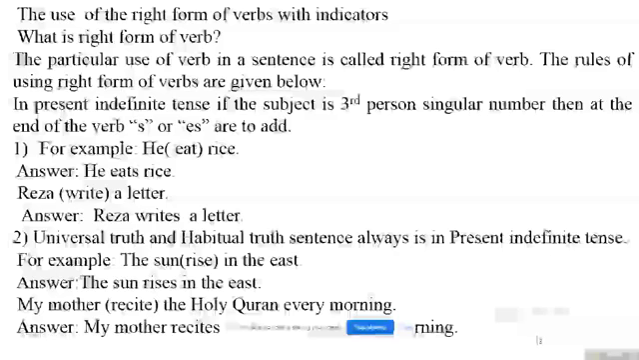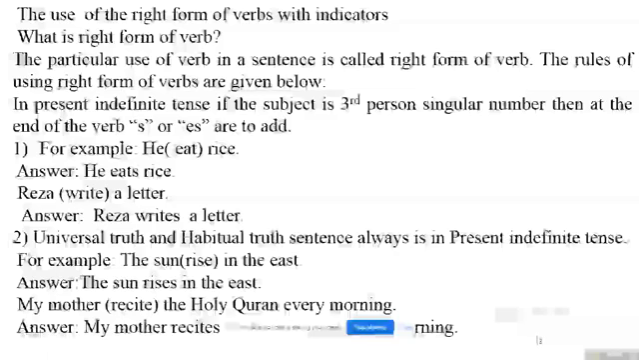The use of the right form of verbs with indicators. So what is right form of verb? The particular use of verb in a sentence is called right form of verb. Actually, students, in a sentence, the verb is kept in a bracket. Maximum times the verb is in wrong position. We have to write the particular use of verb. That means you have to write the correct form of the verb, and that is right form of verb.